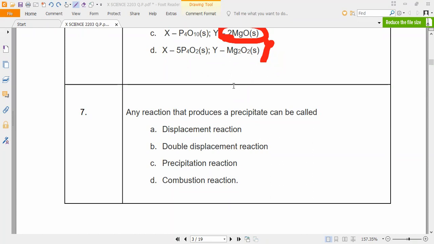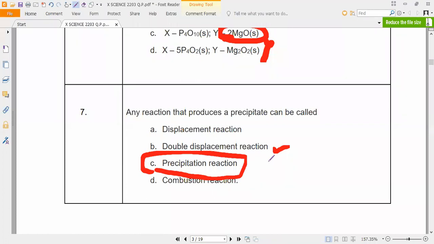Precipitation reaction. This is a known reaction for us. Any reaction that produces a precipitate is called a precipitation reaction. Also, what else can we call it? Every precipitation reaction is called a double displacement reaction. That we also have to remember.